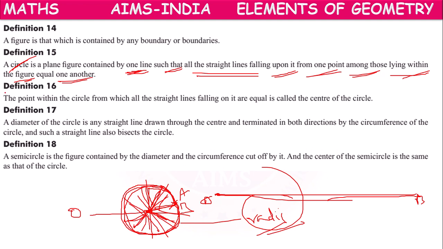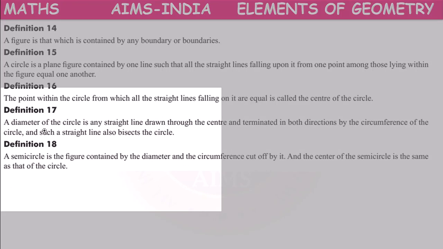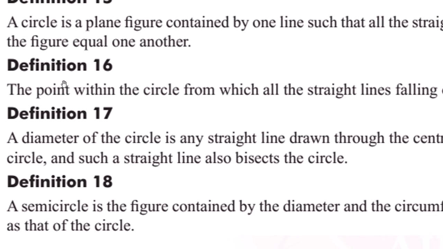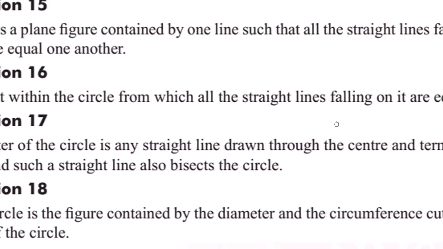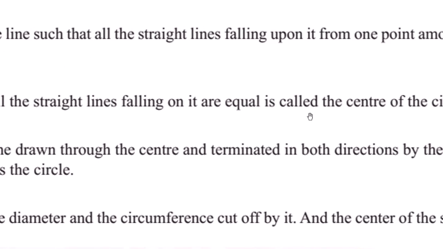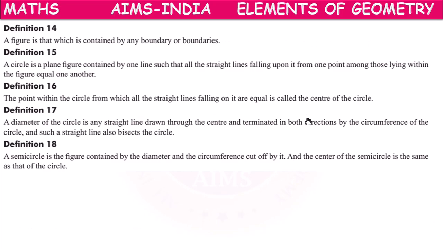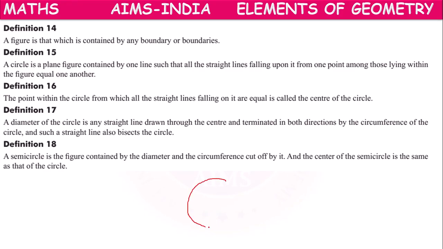So through definition 15, he gave the definition of circle. Next, definition 16. The point within the circle from which all the straight lines falling on it are equal is called the center of the circle. This point is called the center of the circle.